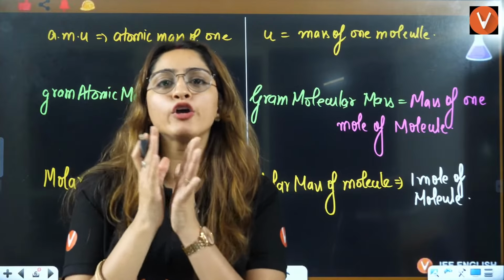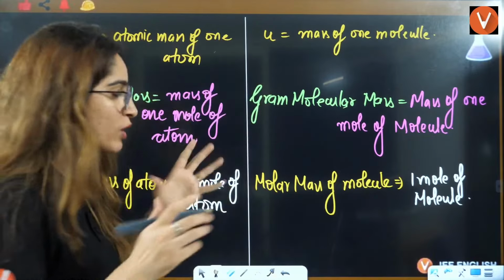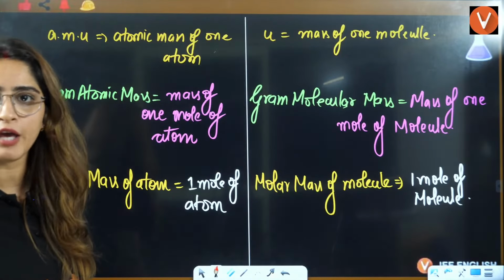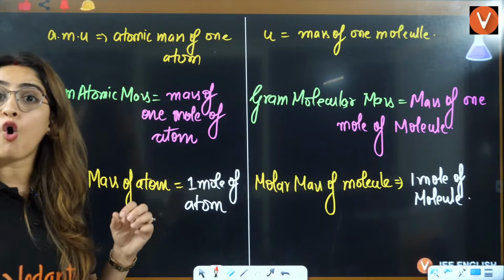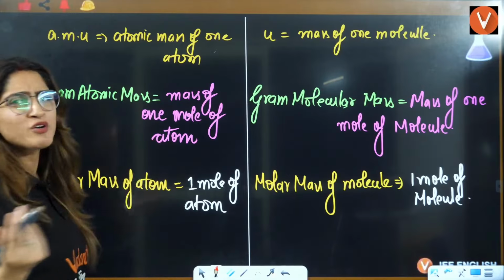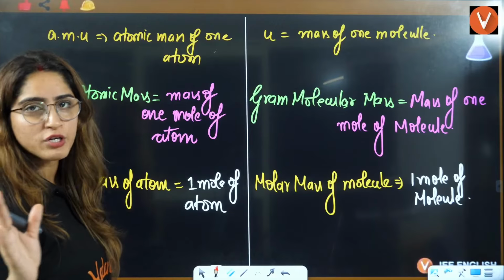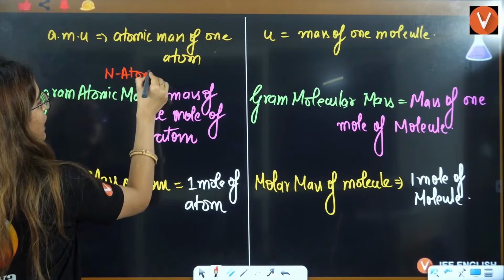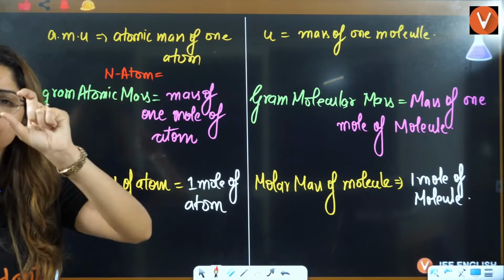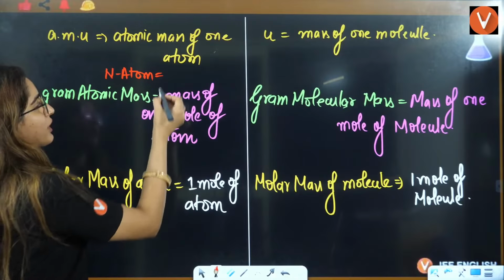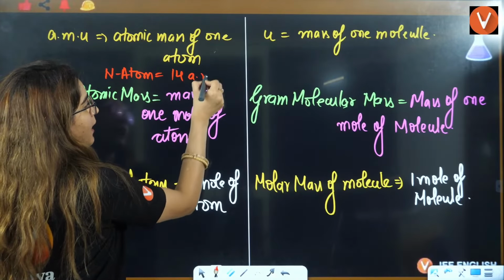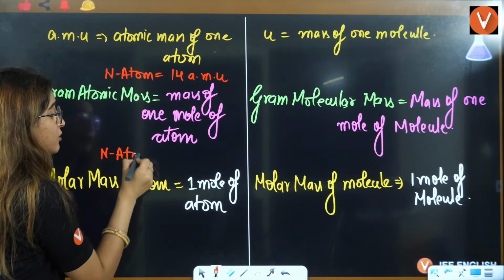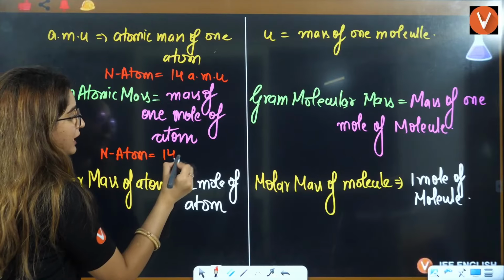Now let's see how you will tell the units here. But before units, you should know the numeric value. Firstly, let's calculate for an atom, any atom you talk about. Let's talk about nitrogen atom. Now the mass of one atom of nitrogen is 14, so it will be 14 AMU. But mass of 1 mole of nitrogen is nothing but 14 gram.